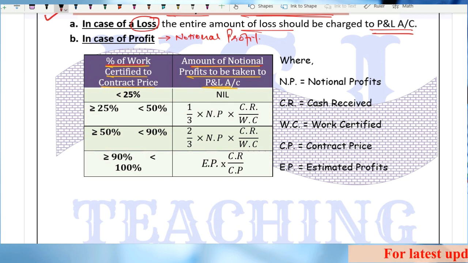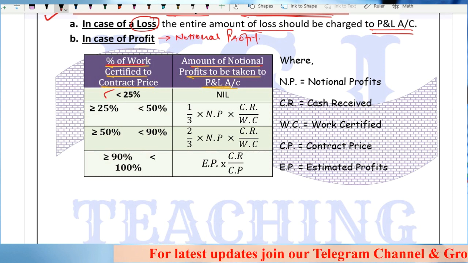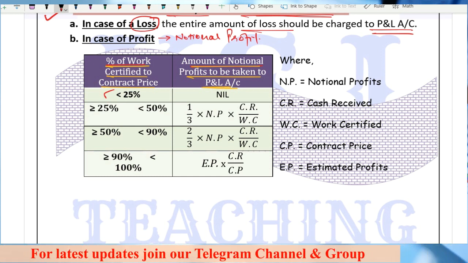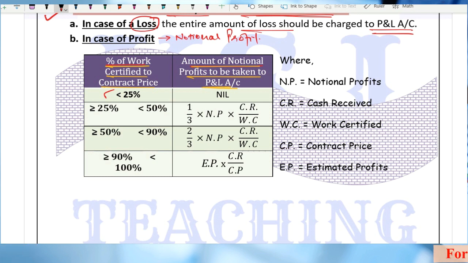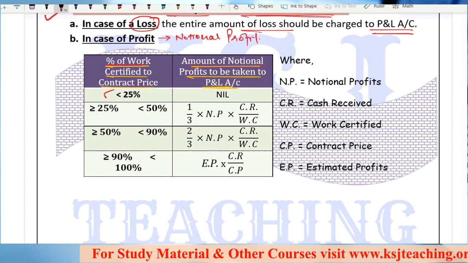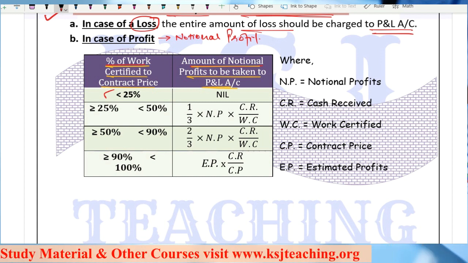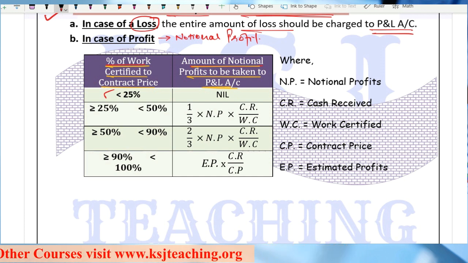He says if this percentage is less than 25%, what does it mean? Just try to understand what it means. Percentage of work certified: the completion of my work is almost negligible. Less than 25%, it's nothing. Now, if the percentage of work certified to contract price is so minimal, less than 25%, how can I say that I will be earning profits when I have not done significant work on that contract?